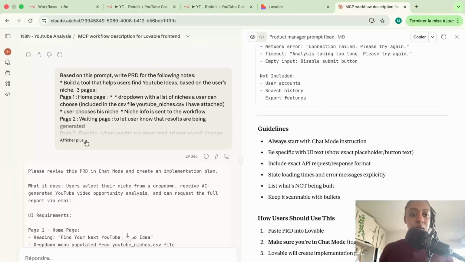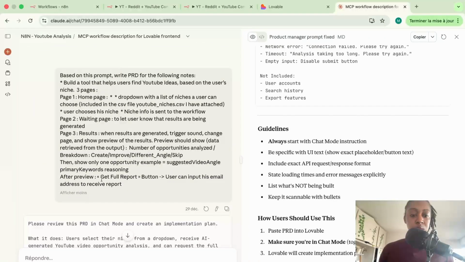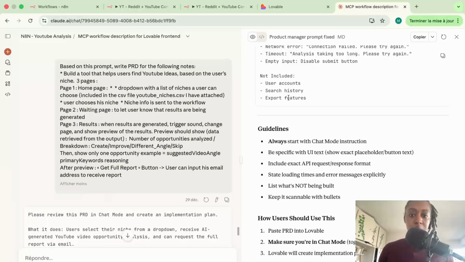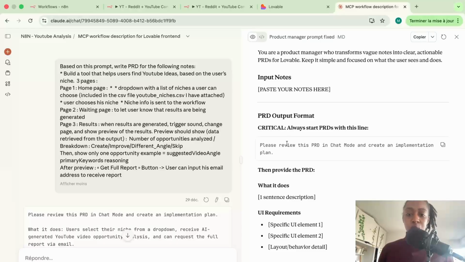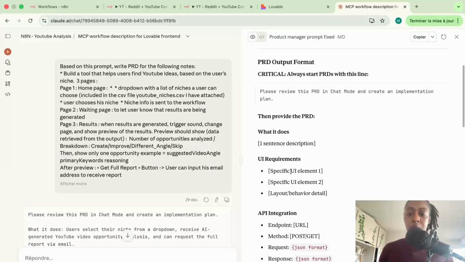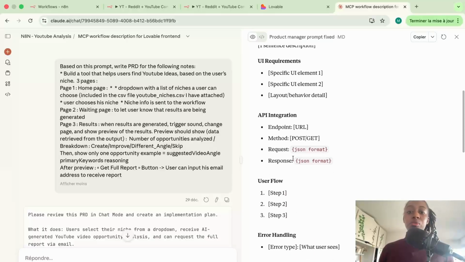So what I did is that I submitted those notes, and then I have this prompt. If you want the prompt, I will include it in the description. Basically the idea is to take those very unstructured notes of what I want and make a PRD, so we have a clear structure of what it does, what the UI requirements are, how it's going to be integrated, and so on and so forth.